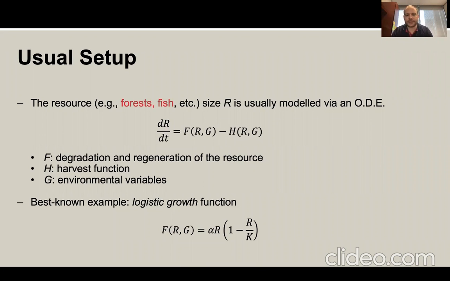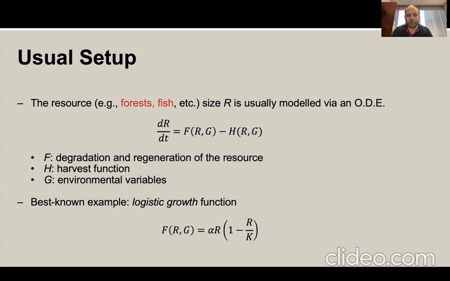So we've got dR/dt equal to the difference between two functions, f and h. f is the so-called degradation-regeneration function of the resource, which typically measures the natural renewal of the stock of the resource. And h, on the other hand, is the harvest function. I will usually assume that it is the human harvest function, typically fishing, for instance, or tree felling and so on. In this case, R is the resource side, but we've already included another variable, G, which stands for any type of environmental considerations or variables. It is there to represent other variables of consideration. We'll see later on that this could be linked to either population, for instance, or effort in harvesting.